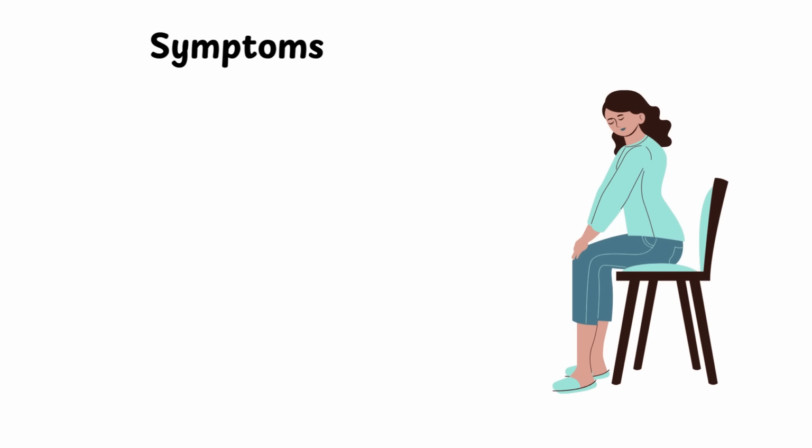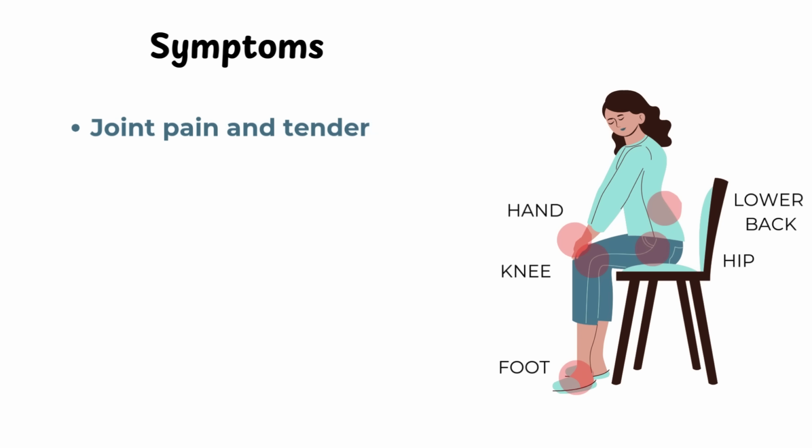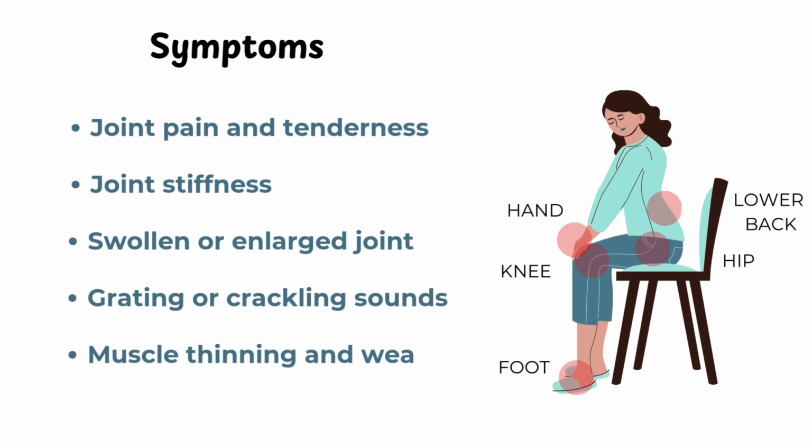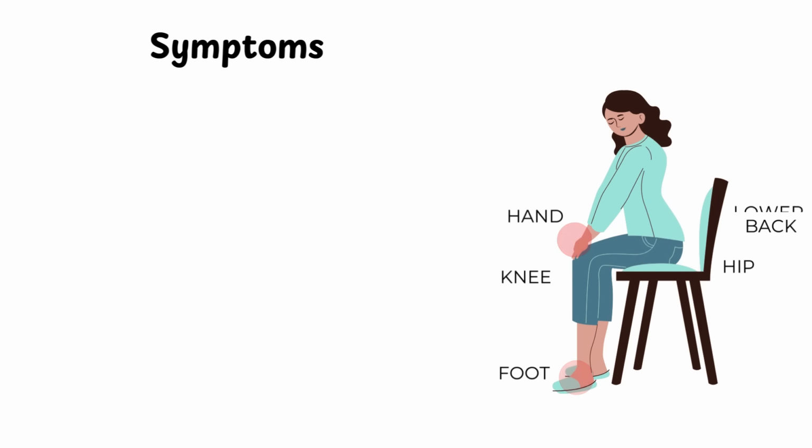This leads to the main symptoms of osteoarthritis, which most commonly affects the knees, hips, hands, feet, and lower back. Joint pain and tenderness is usually worse at the end of the day or after activity. Joint stiffness usually happens after resting, for example first thing in the morning, but often wears off after movement. The joint may appear swollen or enlarged, or may make grating or crackling sounds. Muscle thinning and weakness can occur, and the joint may give way if it has become less stable. The severity of symptoms is different from person to person.